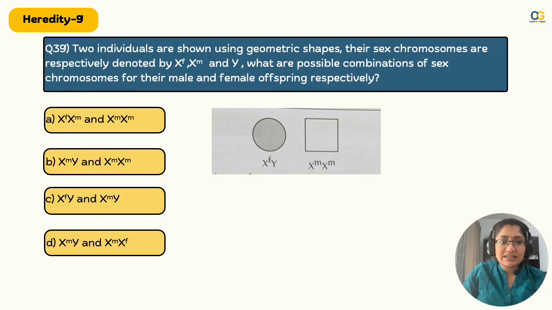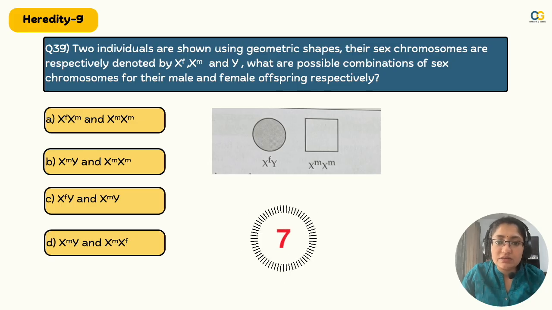So it's a recessive trait, it skips generations generally. Moving on to the next one. Individuals are shown using geometric shapes as below. Their sex chromosomes are respectively denoted as XF, XM, and Y. What are the possible combinations of sex chromosomes for their male and female offspring respectively?